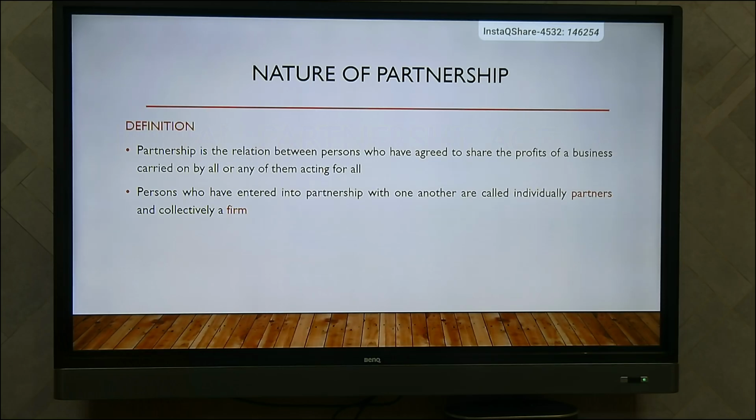Partnership is nothing but the relation between persons who have agreed to share the profits of a business carried on by all or any of them acting for all. So a minimum of two members is needed for starting a partnership. Two or more partners can start a partnership firm and they will divide the profits earned from the legal business, and it can be carried on by any one of the partners or all of the partners. Persons who have entered into partnership with one another are called individually partners and collectively they are called a firm.